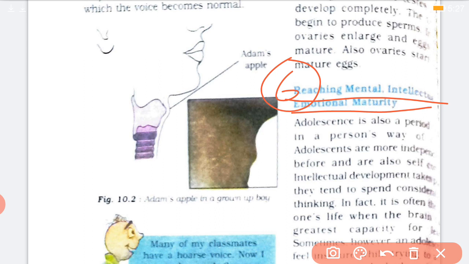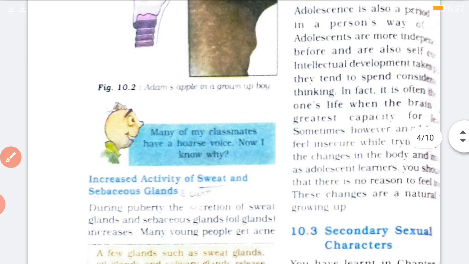which are going to happen in all human bodies, so you should not be insecure, rather you should accept these changes. जैसे अगर आपका हाइट नहीं बढ़ता है, that is also a problem. So ये जो changes हैं, it is a natural thing, let these changes happen. Okay, so these are a few changes which take place with the onset of puberty. So today we will do only this much, next in the next class.